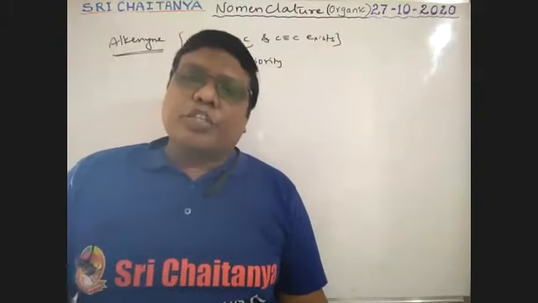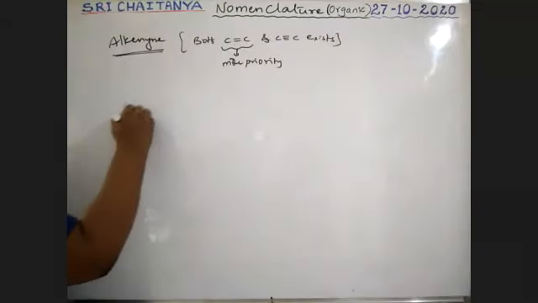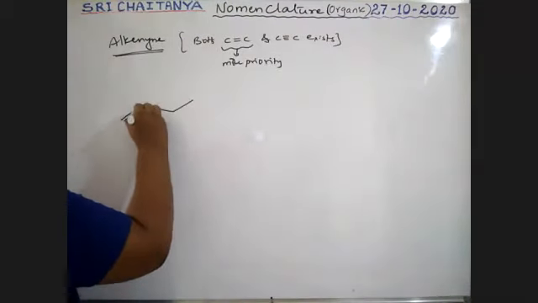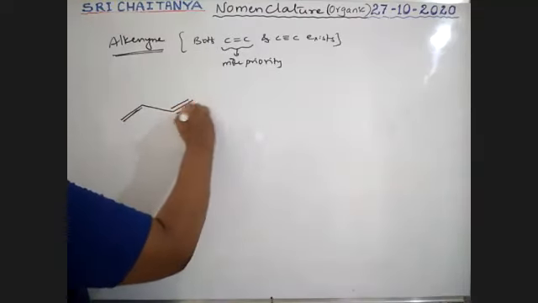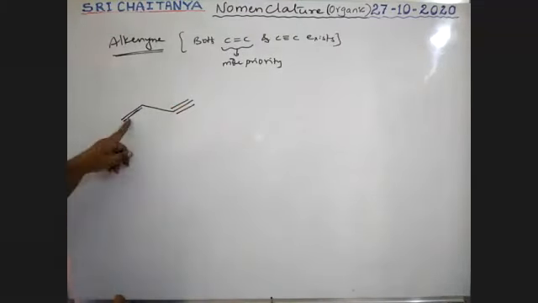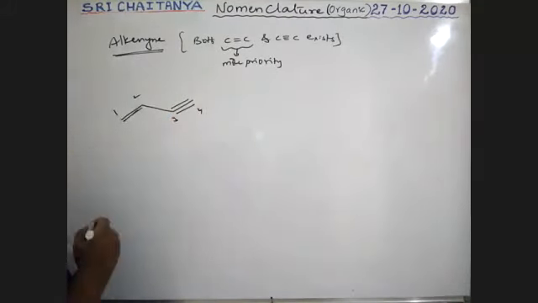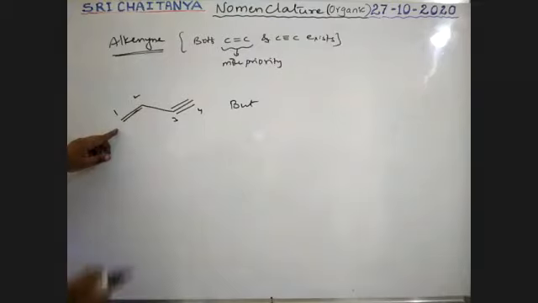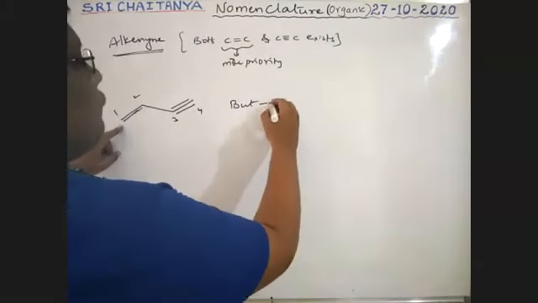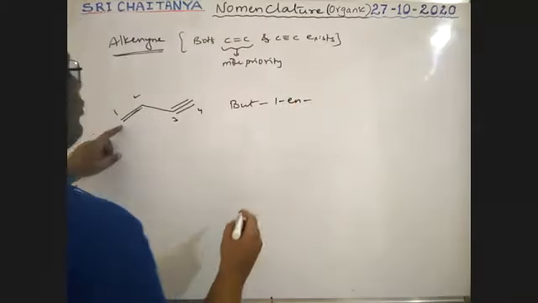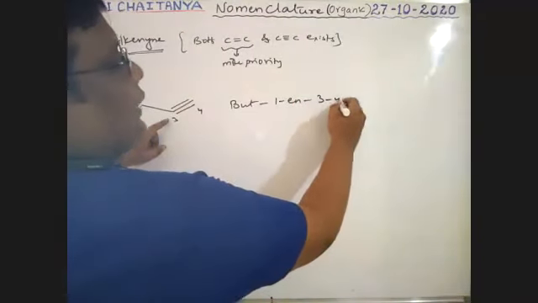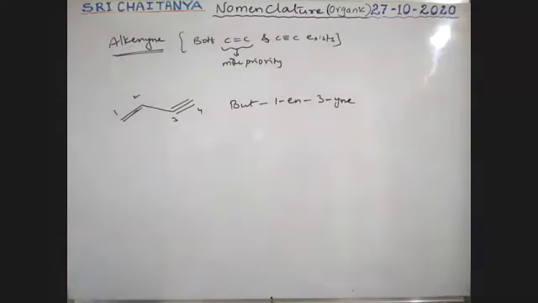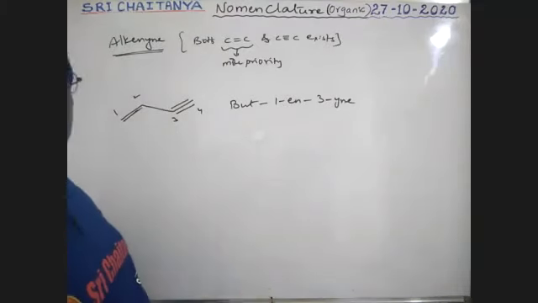So that should be at the least position. See here. This is a double bond. This is a triple bond. In numbering, the double bond must get the lower number. Therefore, 1, 2, 3, 4. Therefore, what is the name? Not buta, but but-1-en-3-yne. But-1-en-3-yne. Like this, the name is continued. Not buta, it is just but.